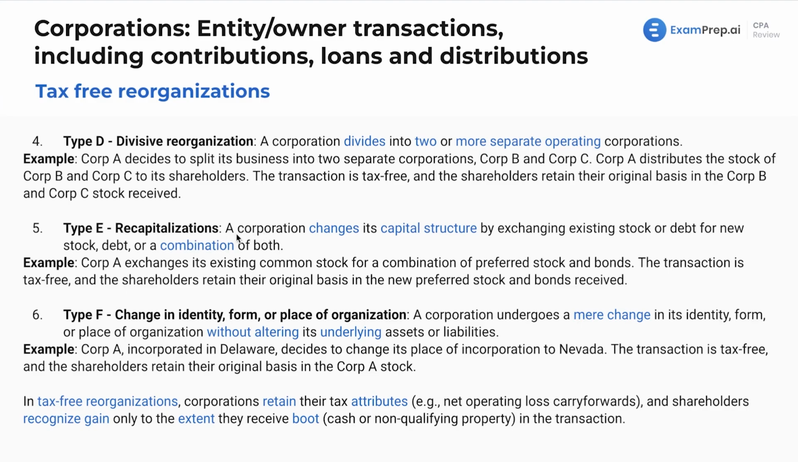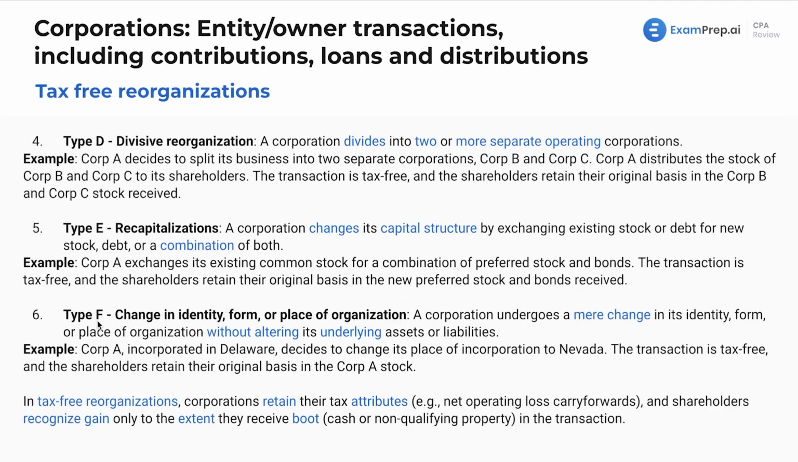This is where we're trying to raise money, probably. A corporation changes its capital structure by exchanging existing stock or debt for new stock, debt, or a combination of both. Here we're going to see Corporation A exchanges its existing common stock for a combination of preferred stock and bonds. So we're trying to change how we're raising money. We're going from common stock to now preferred stock and bonds, debt. The transaction is tax-free, and the shareholders retain their original basis in the new preferred stock and the bonds received.